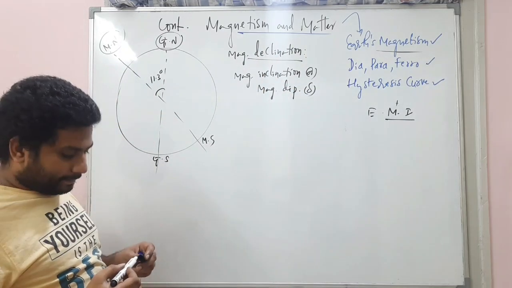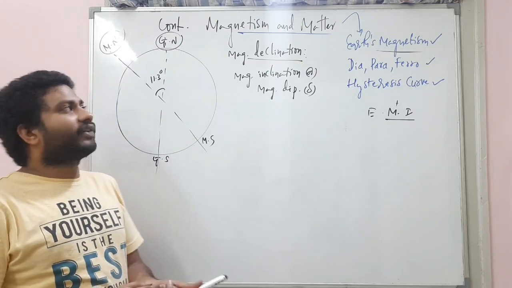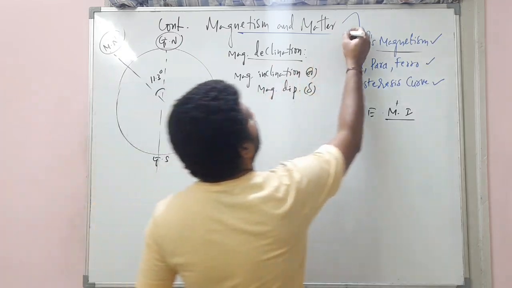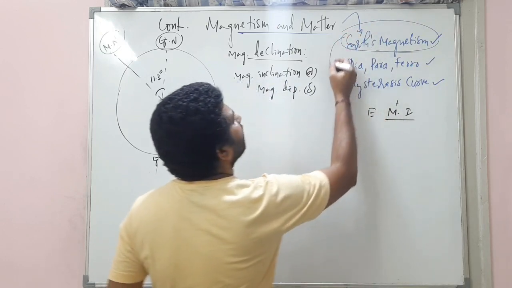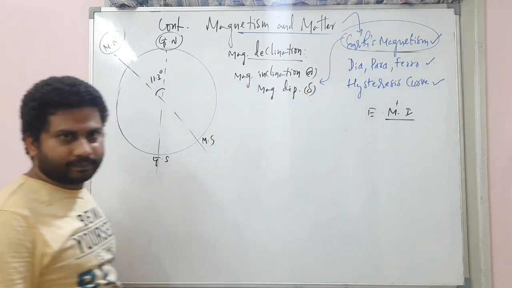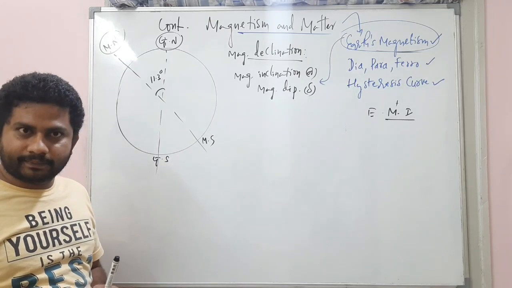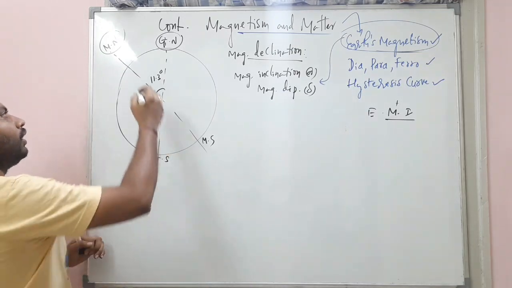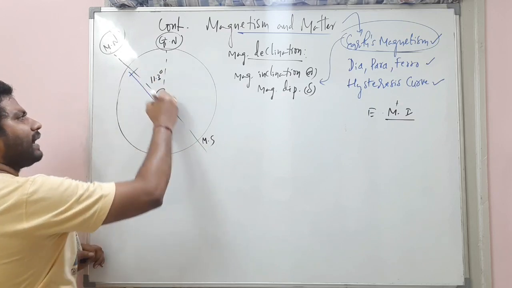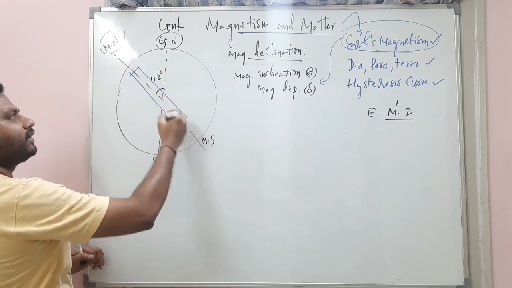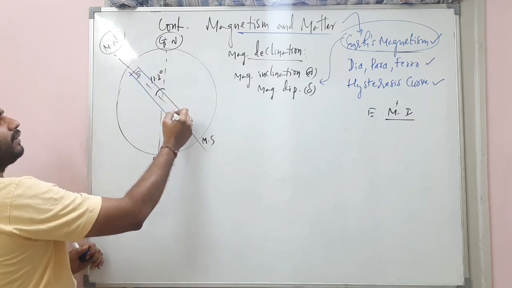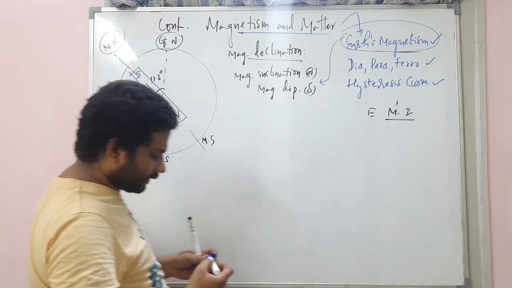That's the magnetic dip. Mostly from Earth's magnetism, you can expect questions from here, my dear students, so be careful. And listen. Imagine this is the bar magnet which is kept here. This is the south pole of the bar magnet. This is the north pole of the bar magnet.